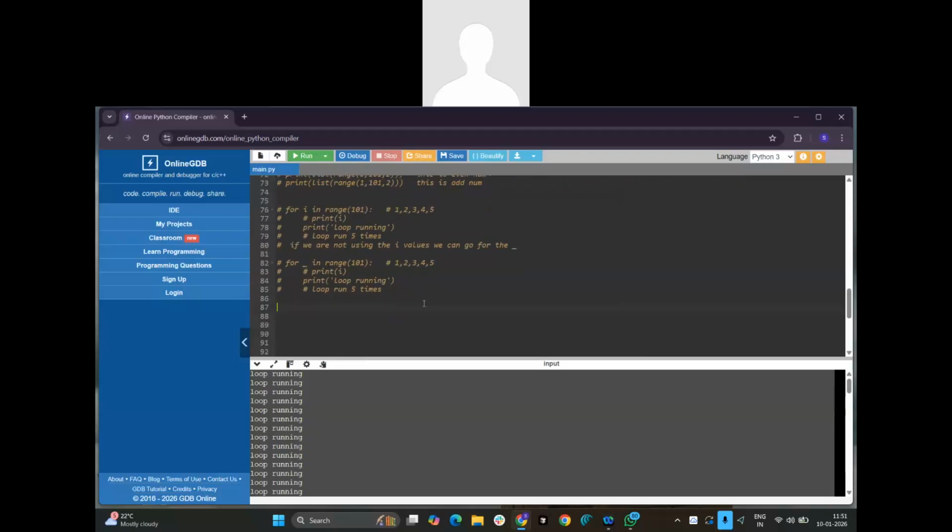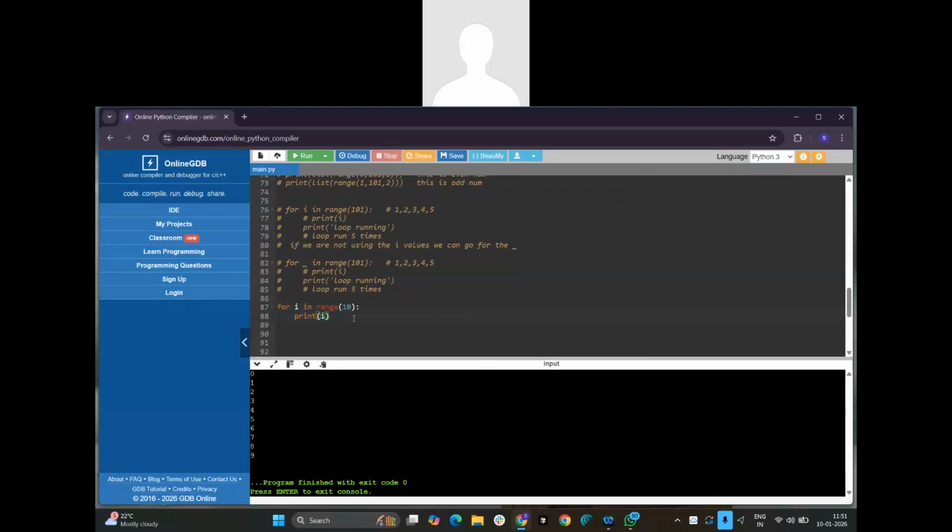For i in range of 10, what is the default step? 1 only, right? Yes, 1 only. The default step will be 1.